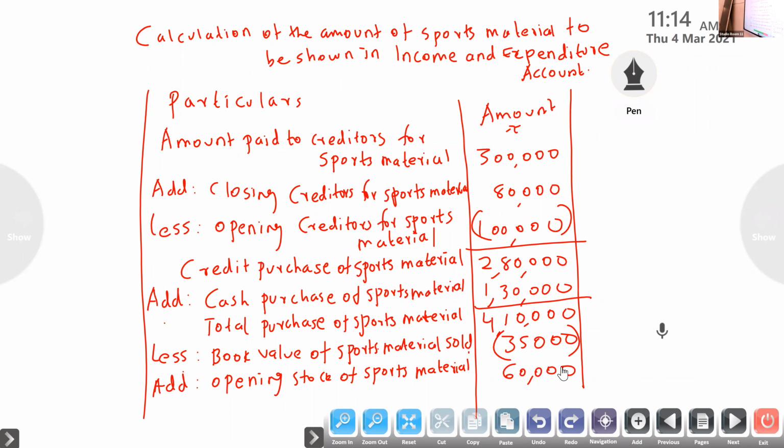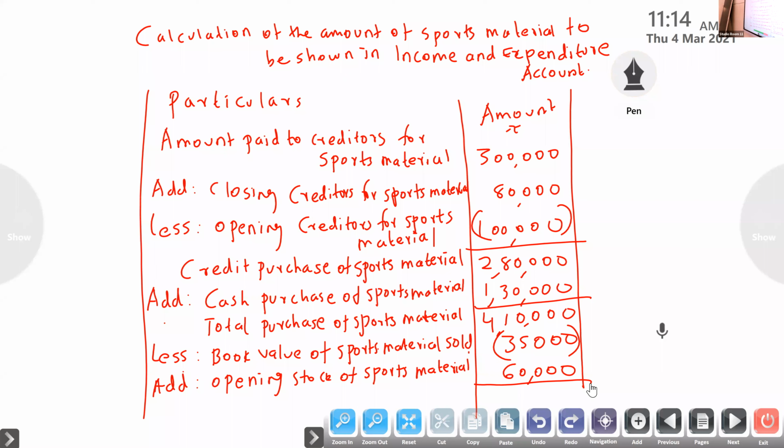Here closing stock is given. Sir, I don't have the question. So I sent it in our 12th class group. If you have any private number, you inform me, then I will send that number also. Okay.